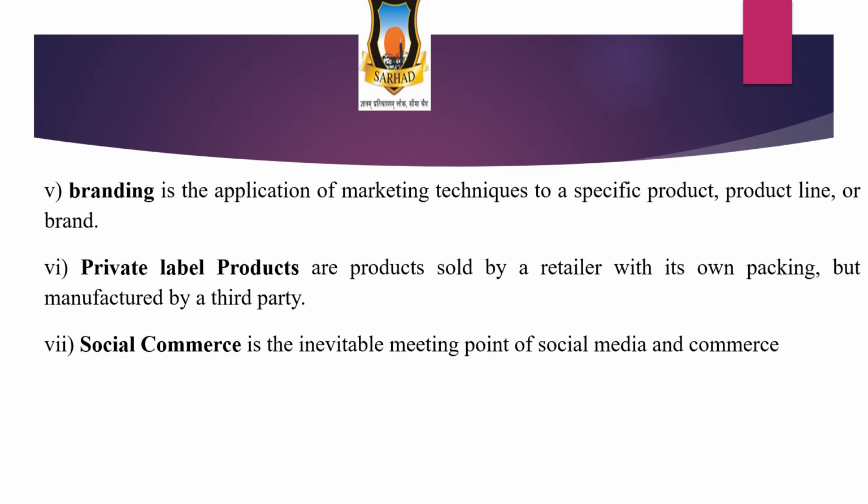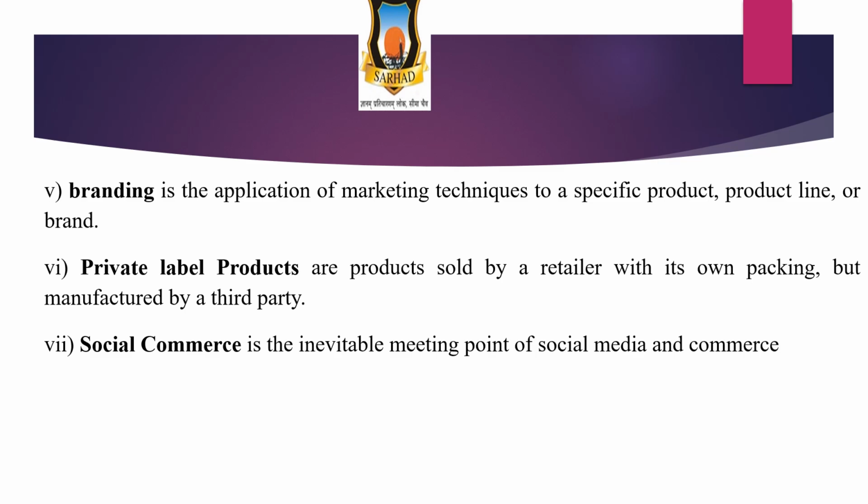Branding is a process. The next is: private dash are the products sold by a retailer with its own packing but manufactured by a third party. This is known as private label products.